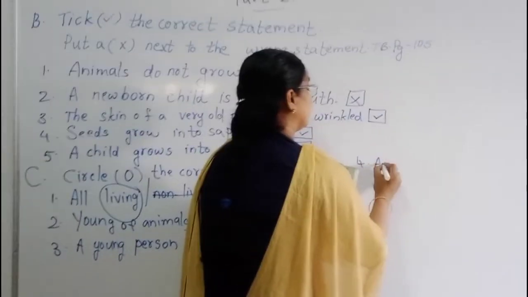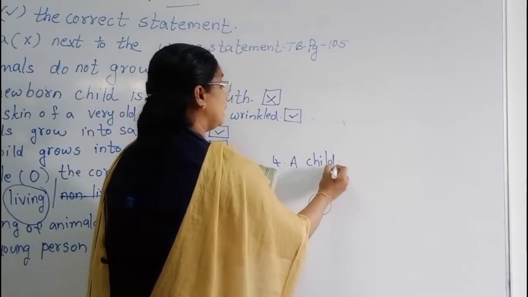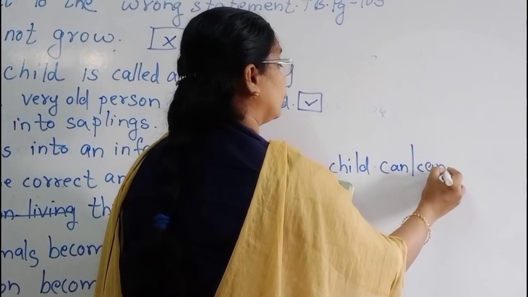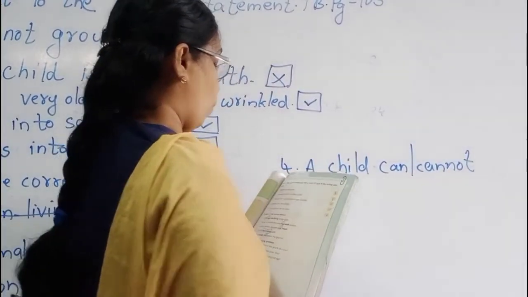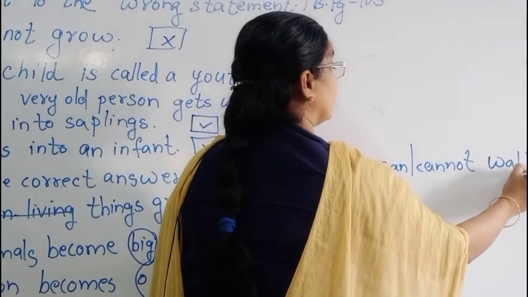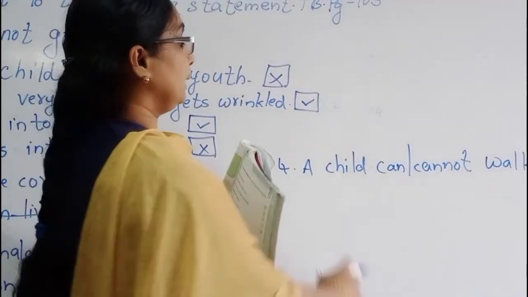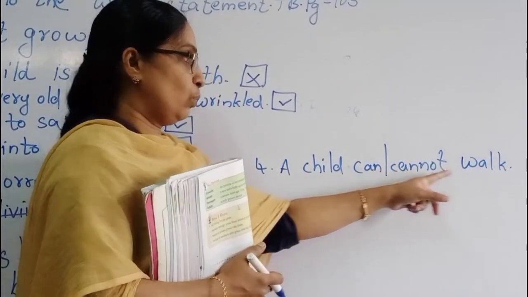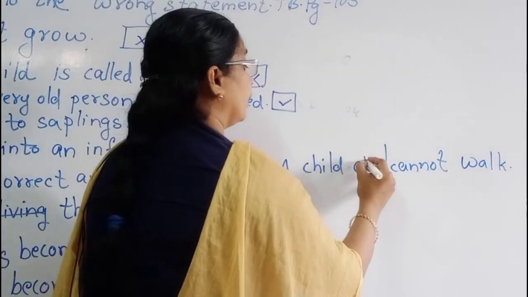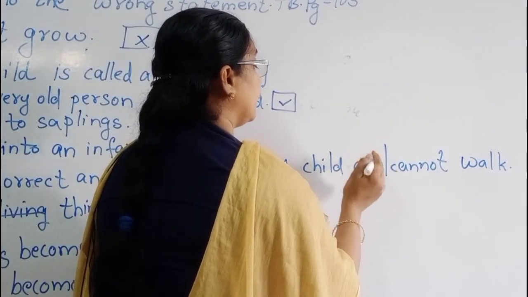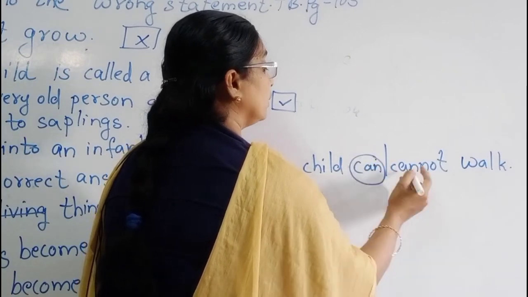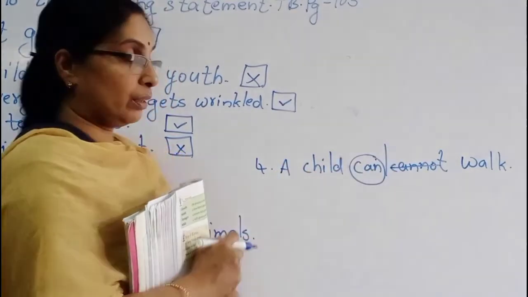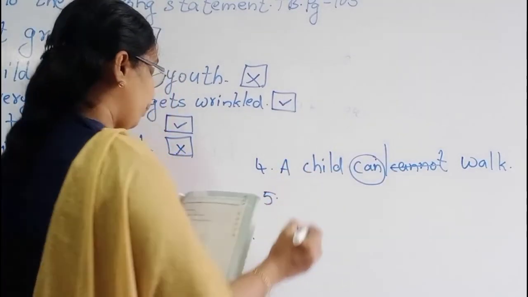A child can or cannot walk. See, children. A child can or cannot walk. A child can walk. Circle the can. And cut the other. Child can walk. Infant cannot walk. Okay. Then 5th one.